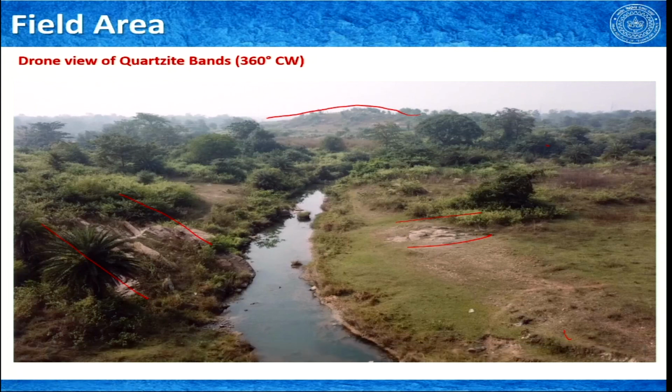Okay. So, the first drone view from Harindungri that we have seen in this lecture, we actually were standing here and viewed towards this direction. So, this is more or less an overview of these regions that we will be working in this field course. We will be working at Ferryghat and then in and around Harindungri village, following the 3 quartzite bands and some other exposures here and there. Other than these, we will see some other exposures in this region.